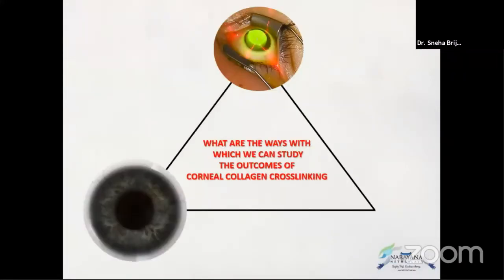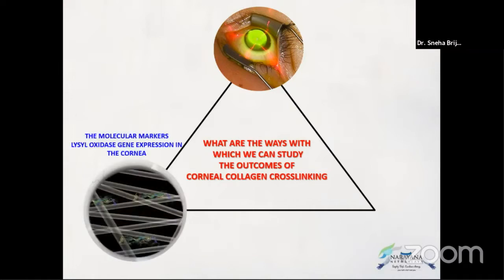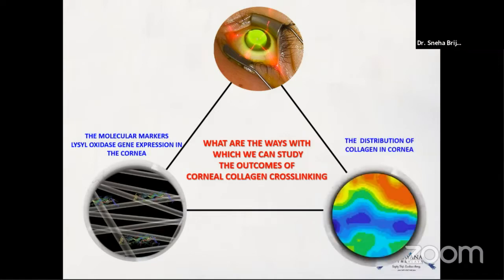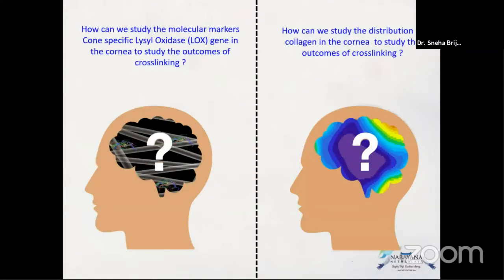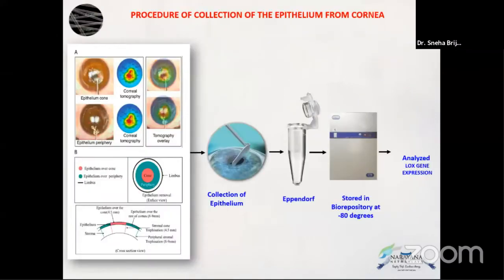So what are the ways with which we can study the outcomes of corneal collagen cross-linking? The first is molecular markers like the LOX gene expression in the cornea, and the second is by studying the distribution of collagen in the cornea. To study LOX gene expression, we collected epithelium from the cone and the periphery in an Eppendorf tube in normal saline and stored it at -80 degrees Celsius.